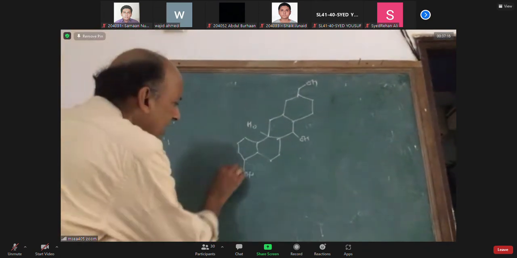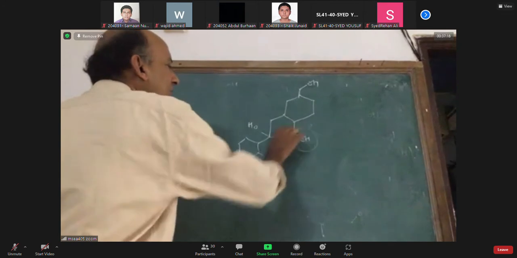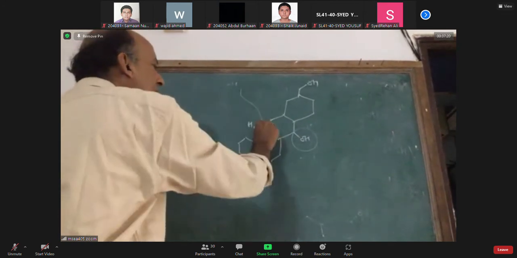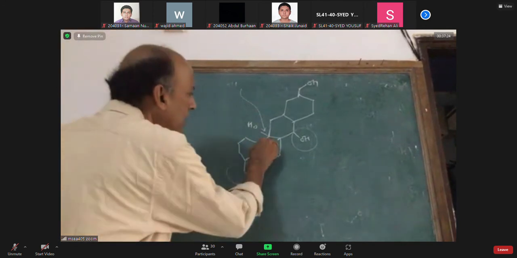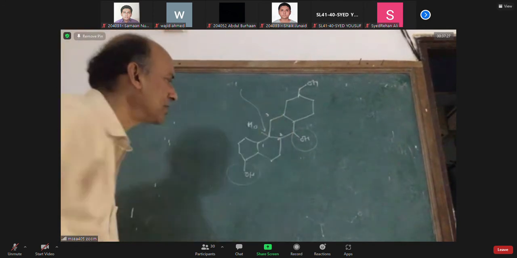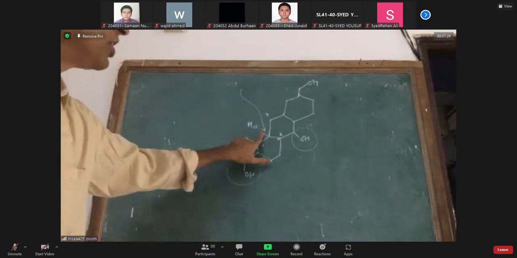This is a secondary alcohol, but this is a tertiary alcohol, because the OH is linked to a carbon that is linked to 3 carbons. It is a tertiary alcohol.